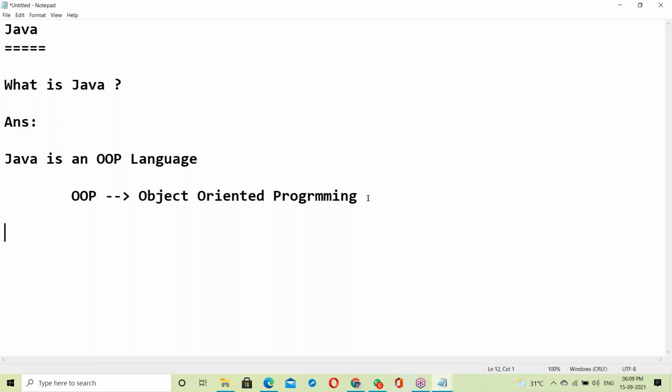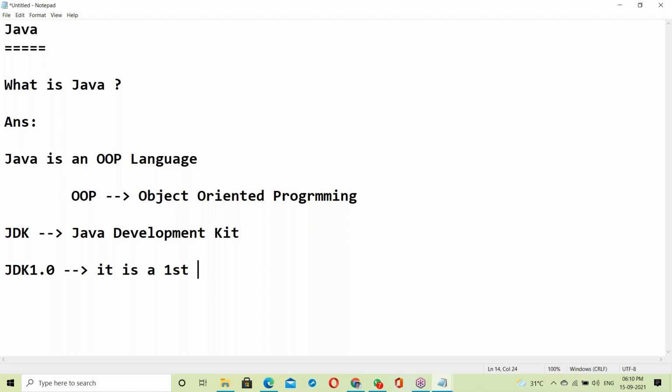Okay, so let us start about Java. JDK stands for Java Development Kit. JDK 1.0 is the first version of Java.